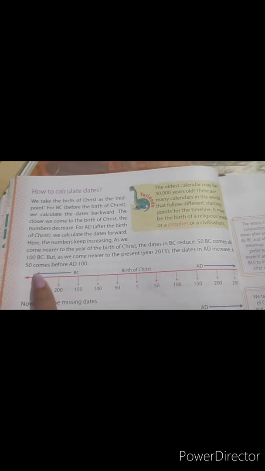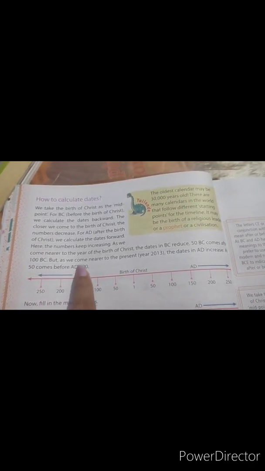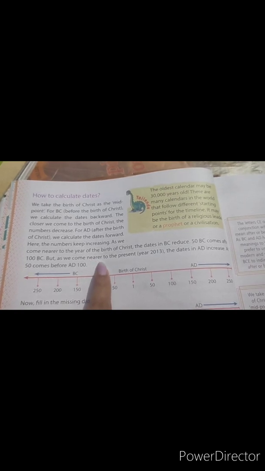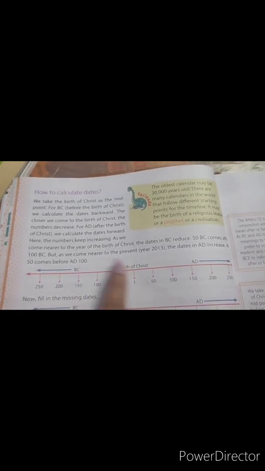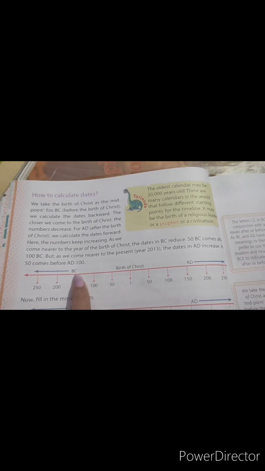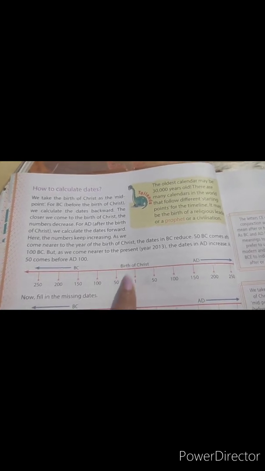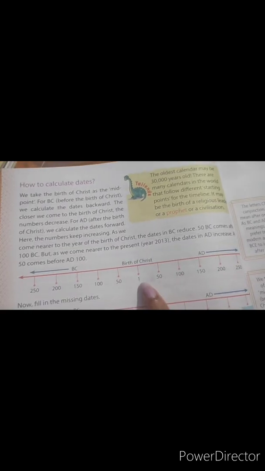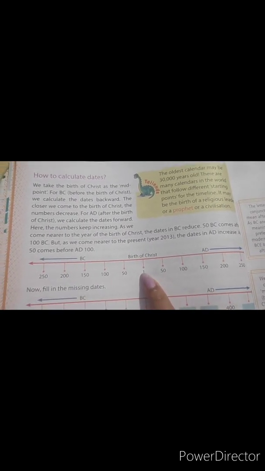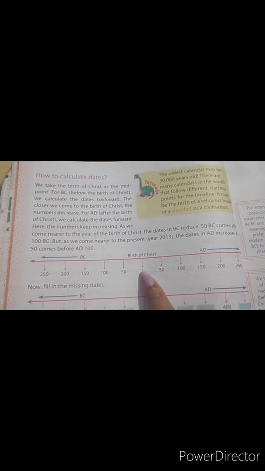The closer we come to the birth of Christ, the number decreases. As you can see, the number is decreasing. For AD, means after the birth of Christ, we calculate the dates in forward direction. Here the number keeps increasing.